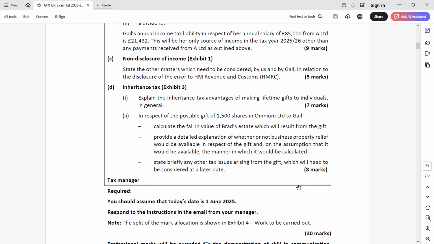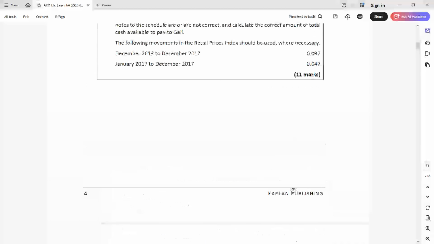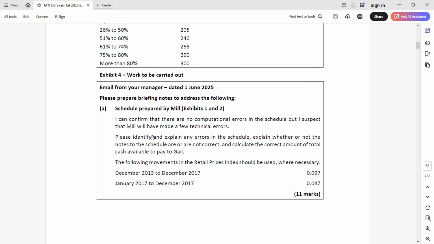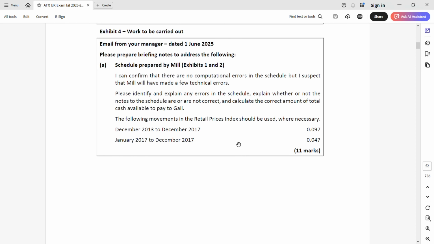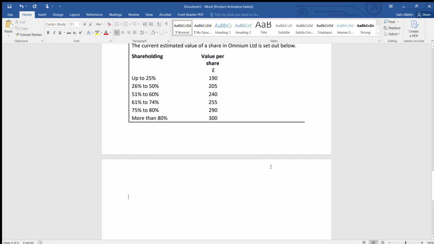Okay, so now let us start with part A, where we are going to explain and identify the errors, and then we are going to correct the schedule. So now when I have to type the answer, basically I have to talk about the errors in the schedule, the 3 errors. You can open your word processor. In your word processor you can type the answer, and for the questions on which you have to do calculations, you can use your Excel. So now I've opened my Word, and I'm going to first write.